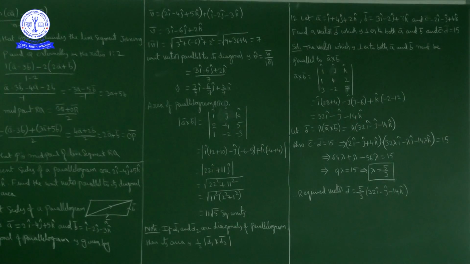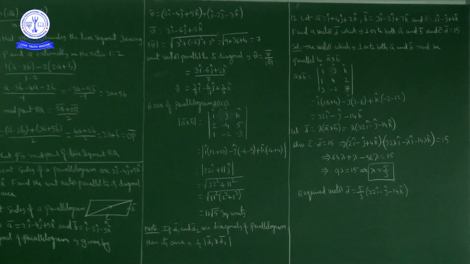Okay. Now what is D bar? D bar is parallel to A bar cross B bar, which means D bar is some scalar multiple of A bar cross B bar. So let D bar be equal to lambda times A bar cross B bar, where lambda is some scalar. So D bar is equal to lambda times 32 I cap minus J cap minus 14 K cap.